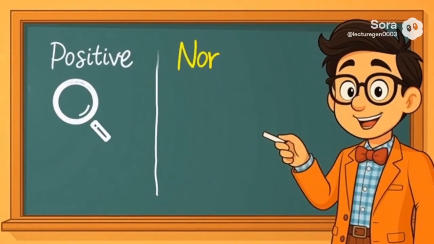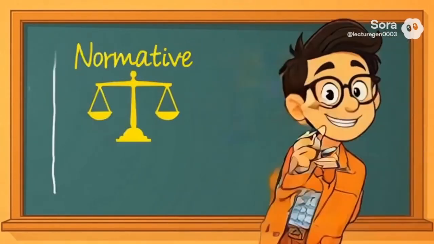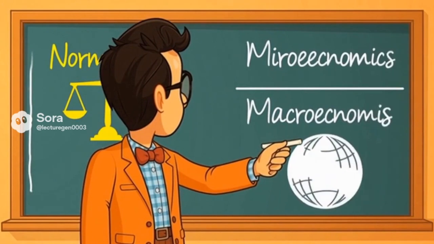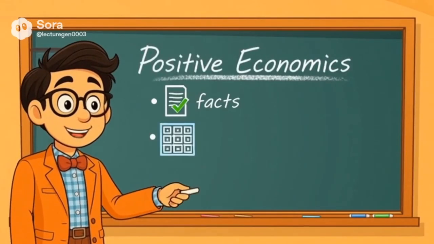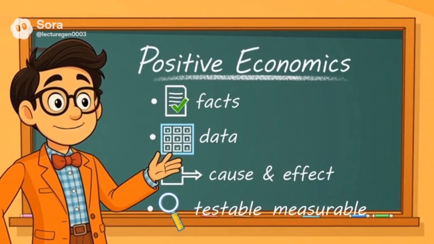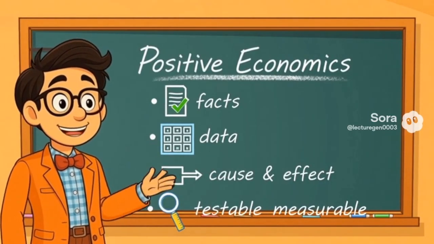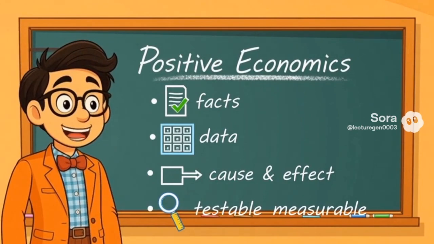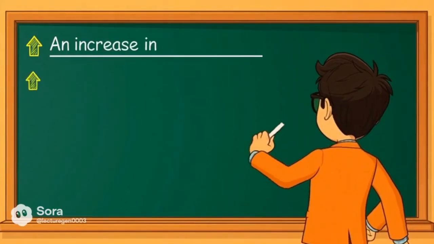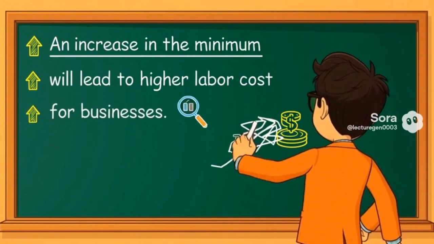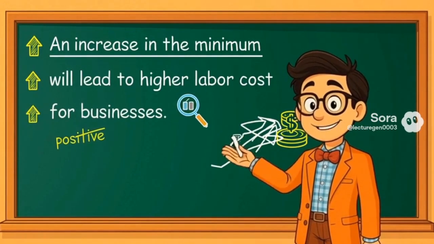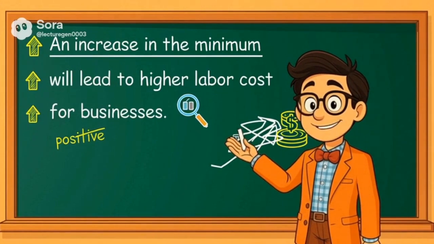Hello everyone. Today we're exploring two essential ideas in economics: positive versus normative analysis and the difference between microeconomics and macroeconomics. Let's start with positive economics. Positive economics is about facts, data, and cause and effect relationships we can test or measure. For example, an increase in the minimum wage will lead to higher labor costs for businesses. That's a statement we can analyze using data, so it's positive, not opinion-based.